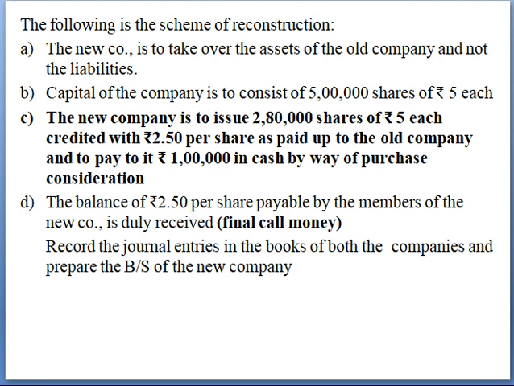That is the final call money. Final call money is received. Say, out of 5 rupees, only 2.5 is paid. So still the balance 2.5 is there, right? So that is payable by the members in the new company. So this entry you will be getting only in the purchasing company, and there is no change in your selling company. And now you have to prepare the journal entries in the books of both the companies and also prepare the balance sheet.